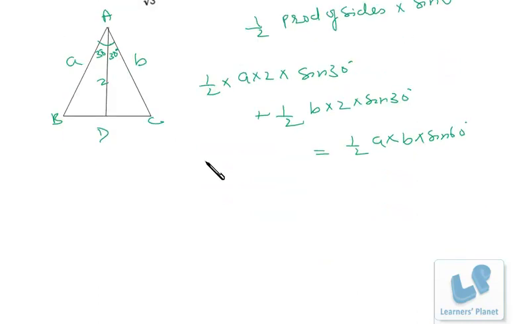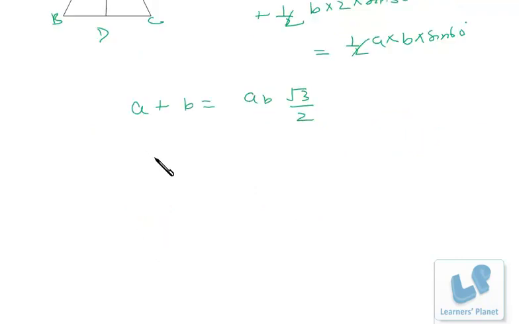Now you just have to solve. Half can be taken as common, so it will be cancelled. Now sine 30 degrees is what? It's half. So 2A into half, that's A only. 2B into half, that's B only. This is equal to AB times sine 60 degrees. Sine 60 degrees is what? Root 3 by 2. That means AB upon A plus B is, on this side, 2 by root 3.